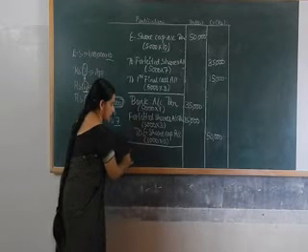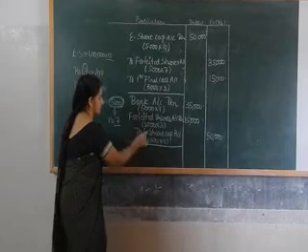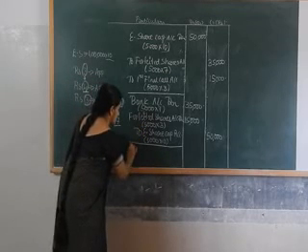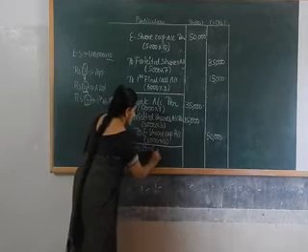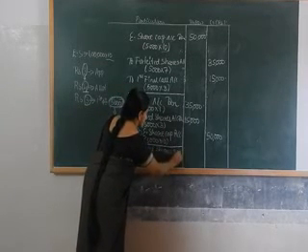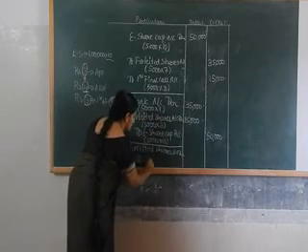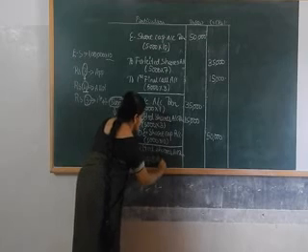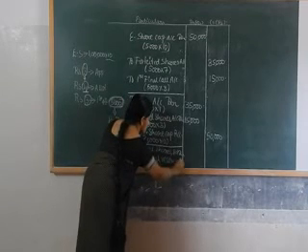So the journal entry for transferring the amount from forfeited shares to capital reserve is forfeited shares account debtor to capital reserve account.